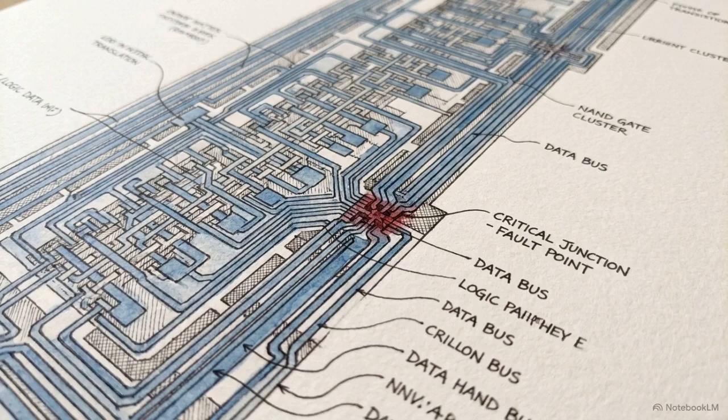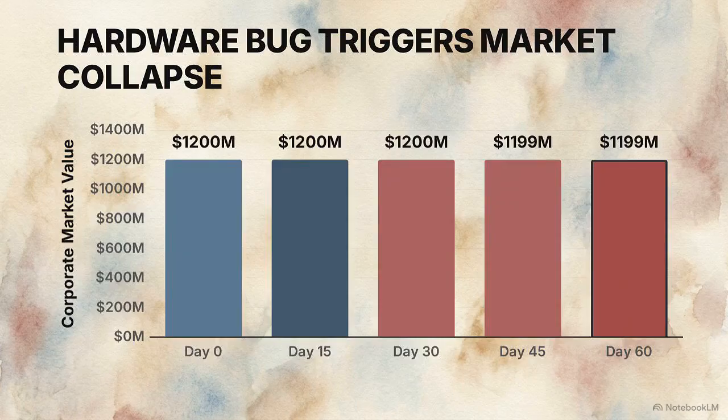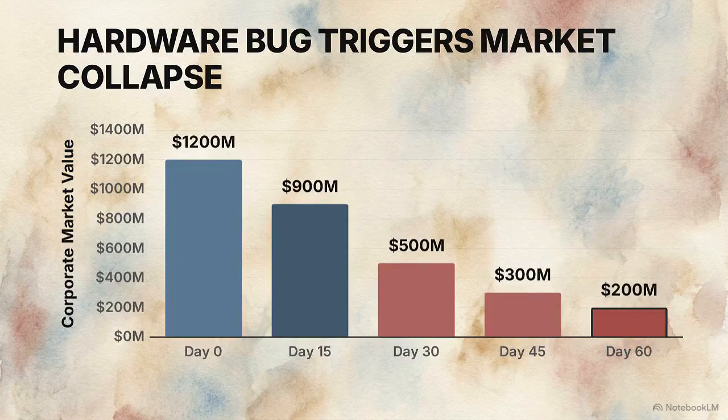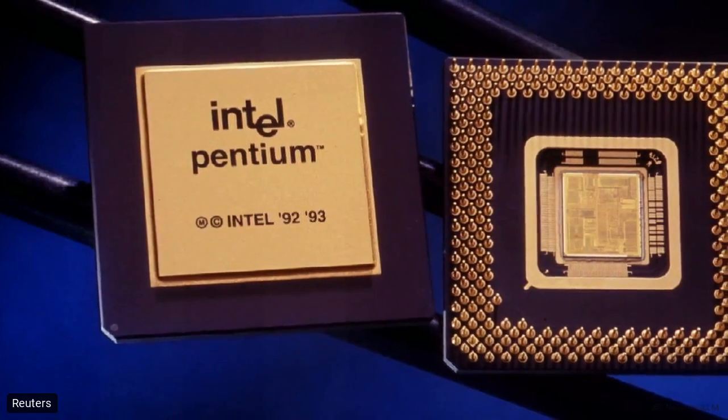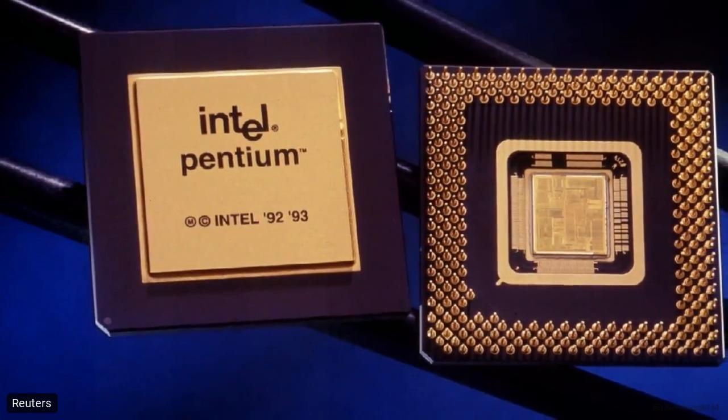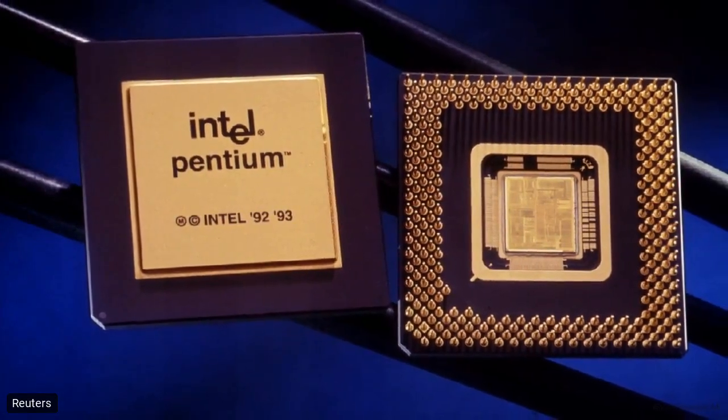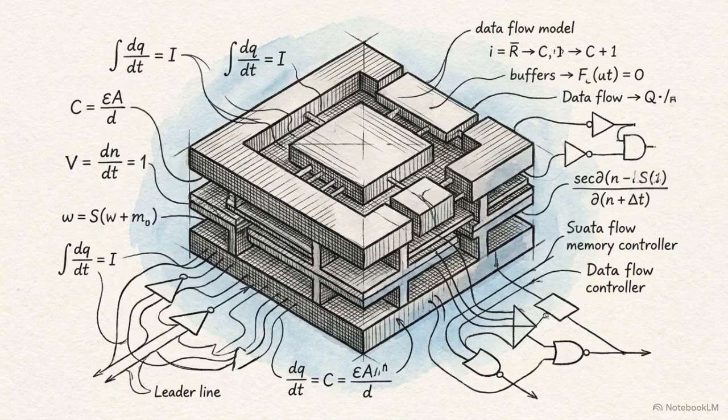A single logic error deep inside a modern microprocessor can cost a manufacturer upwards of $1 billion to fix. We see the scale of this financial damage in historical failures like the Intel FDIV bug or the Spectre vulnerability. The density of logic gates in hardware, like these vintage Intel Pentium chips, means a single miscalculation cascades into a global failure. To prevent those cascading errors, engineers must verify cache coherency and memory controllers with absolute mathematical certainty.